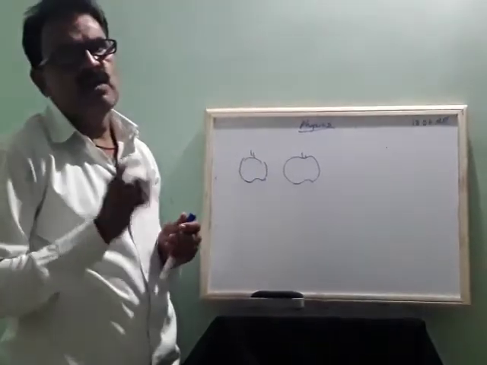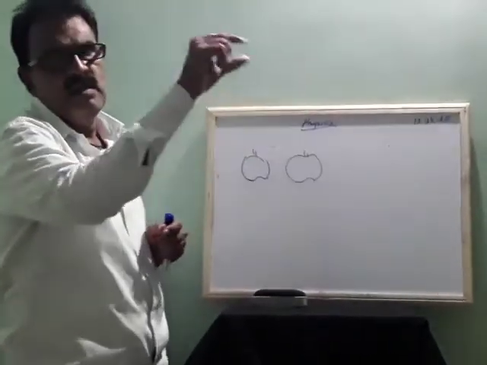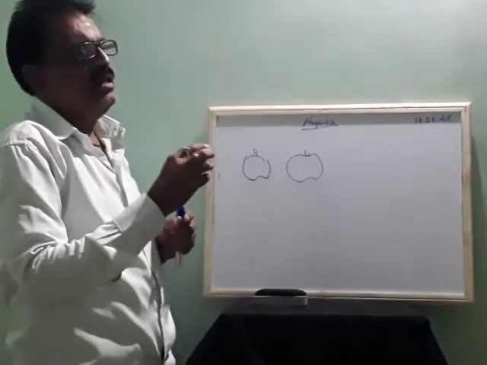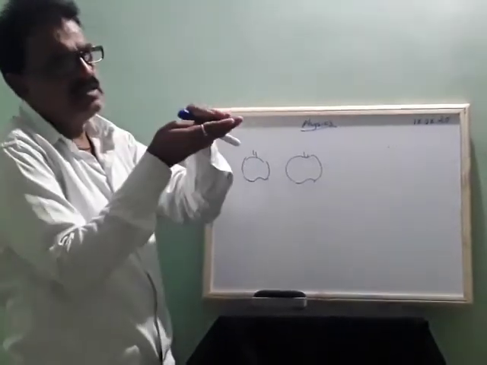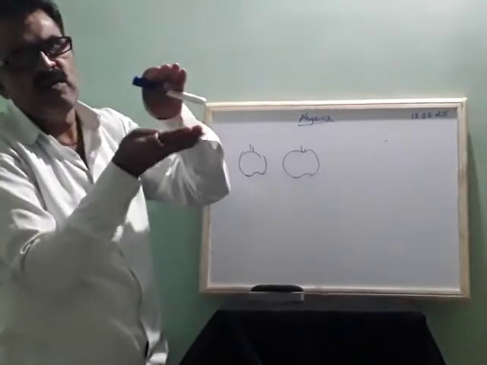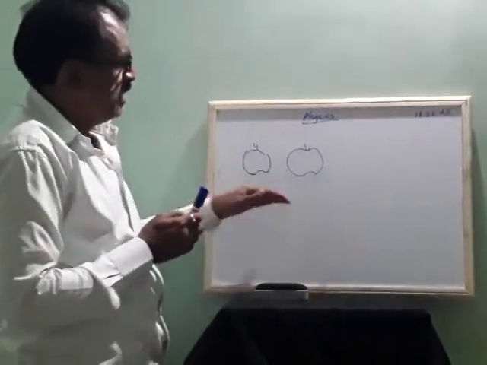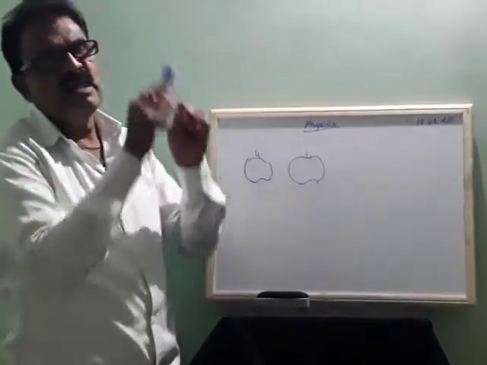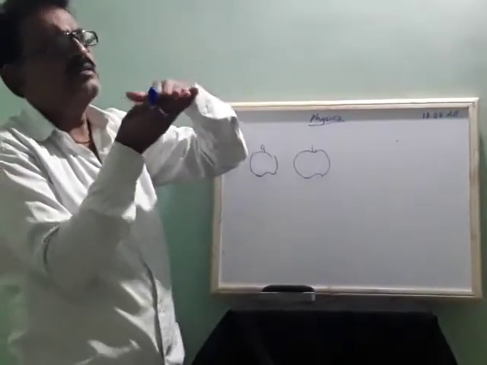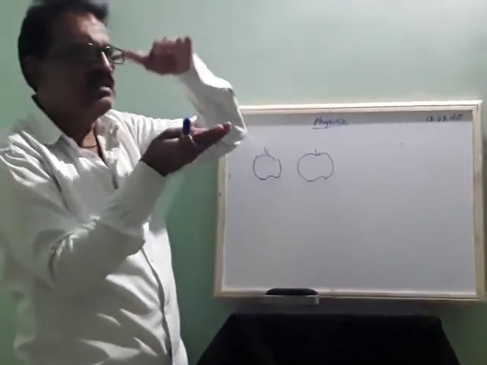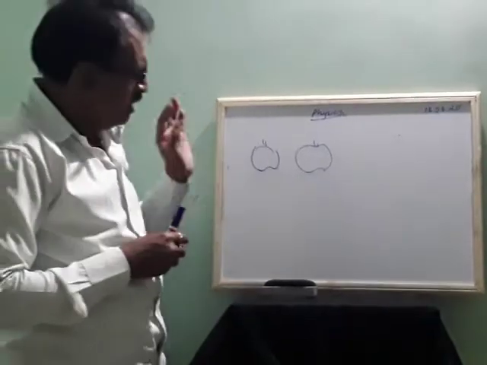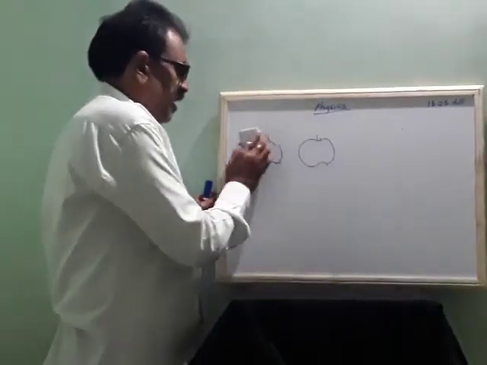Even if you take a coin and put it in a bowl of water, you see as if the coin is in the upper part, but actually it is wherever it was already. As I showed in the example x and y, you feel as if the coin has come a little up, but it is in the same position. So these are the examples for refraction.